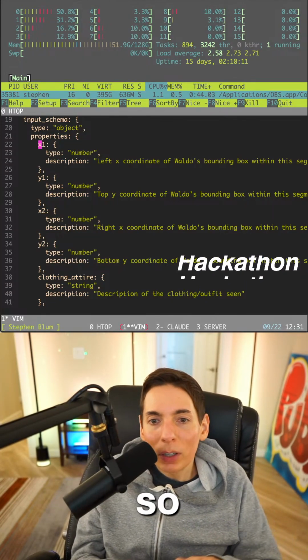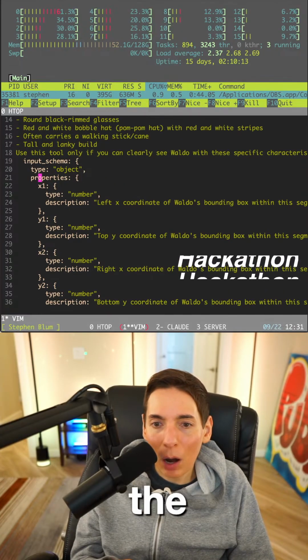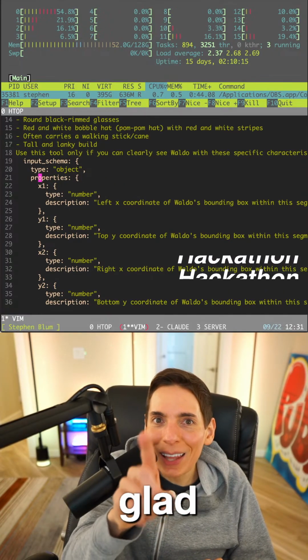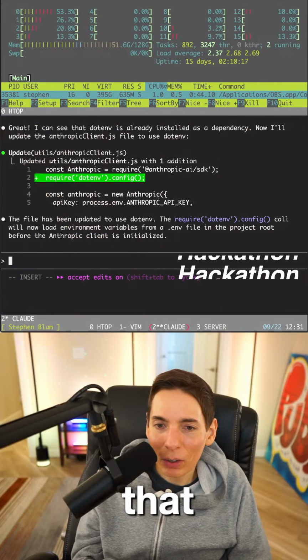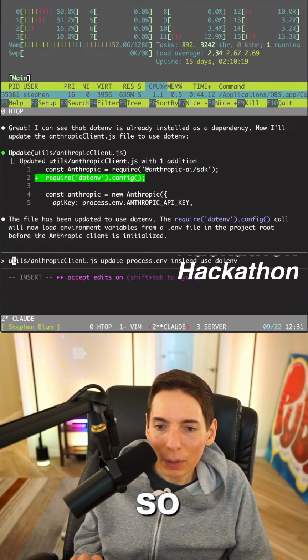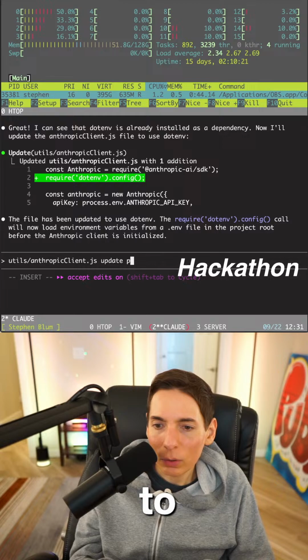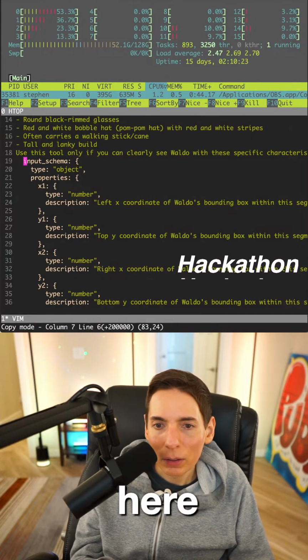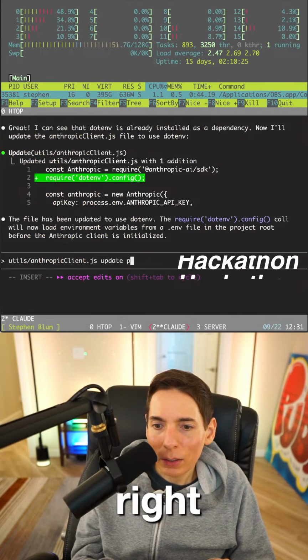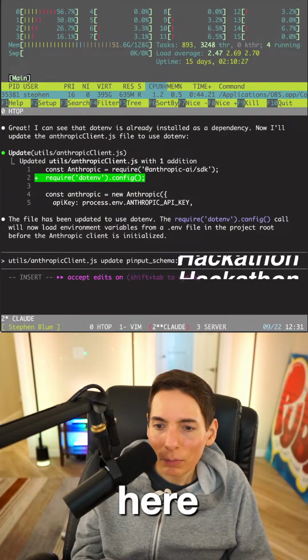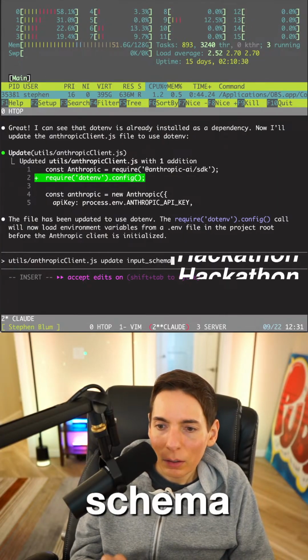So you bring up a really good point. So we need to update the input schema properties. I'm so glad you mentioned that, because that would have been a problem. Okay. So we need to update utils. We need to, what's it called here? Input schema. All right, let's paste that in here. Paste input schema.